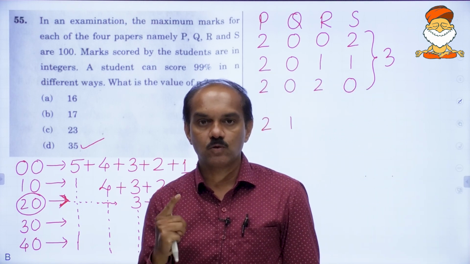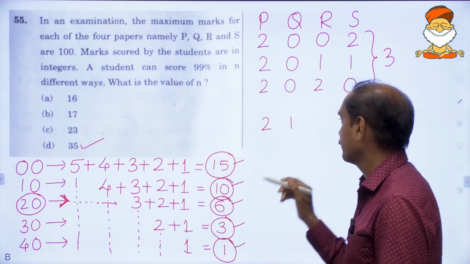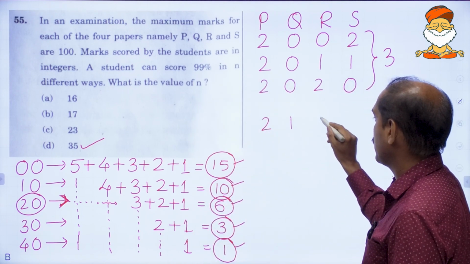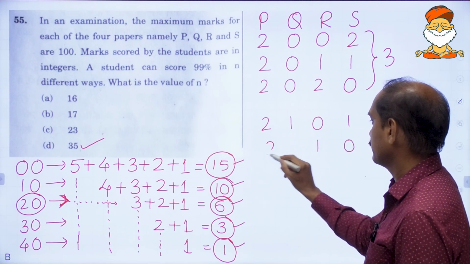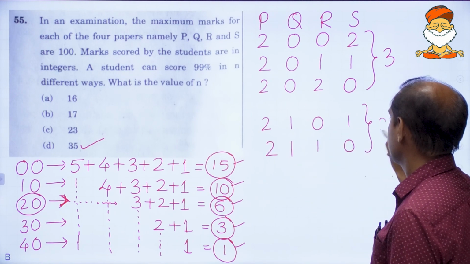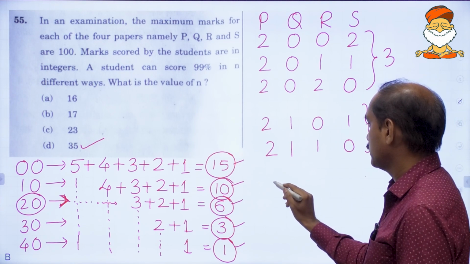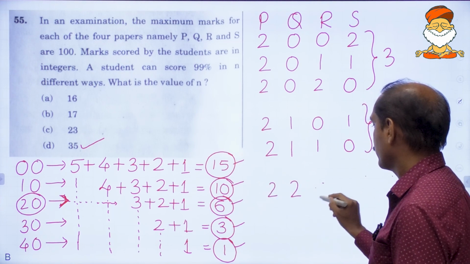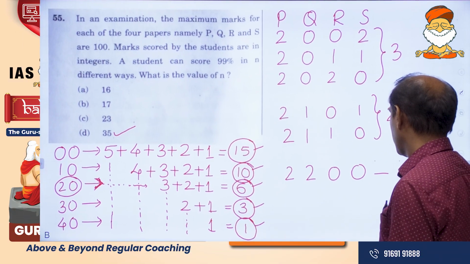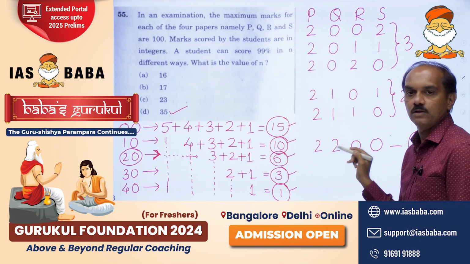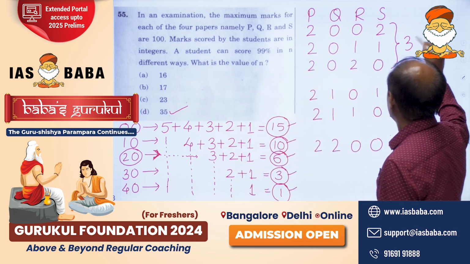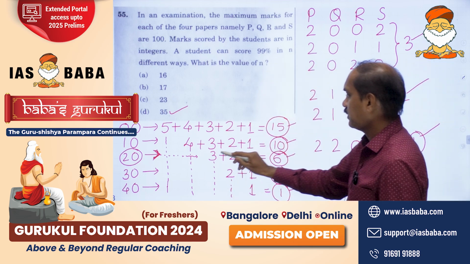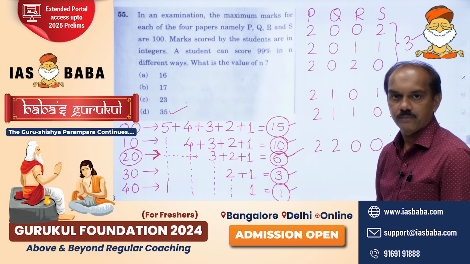Now he will have to lose 1 more mark. 1 more mark he can lose in this, or he can lose in this. Okay, so these are the only 2 ways. And starting with 2, 2, no other options. Why? Because already he has lost 2 marks each in the first 2 subjects, meaning 3, 2, 1. 3, 2, 1 we got 6.